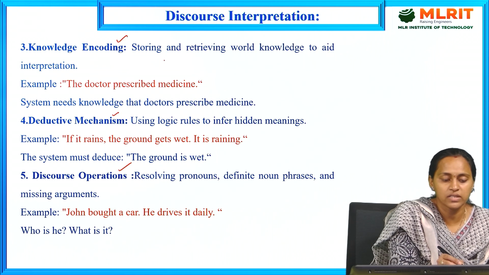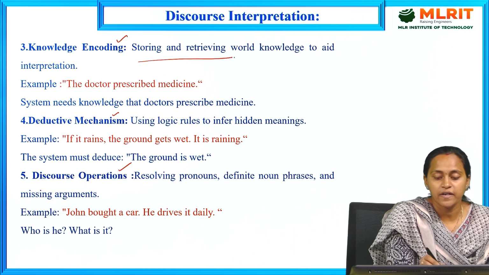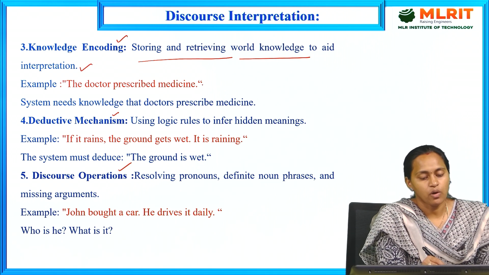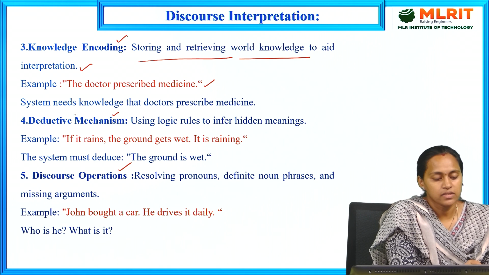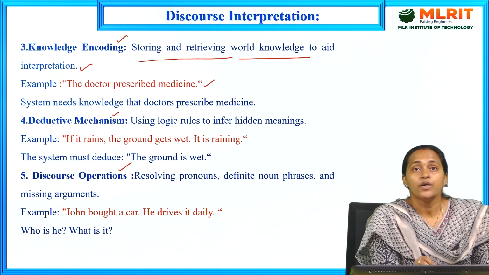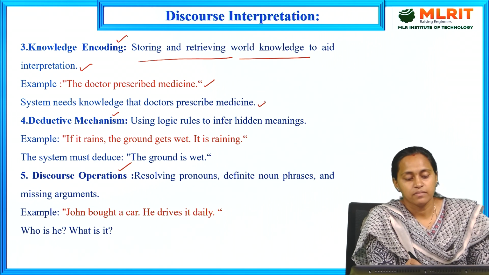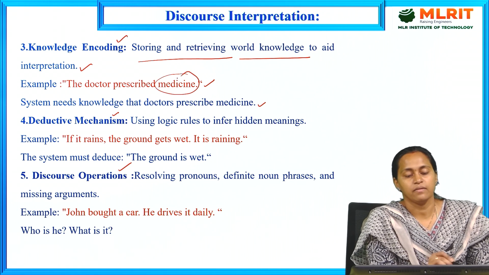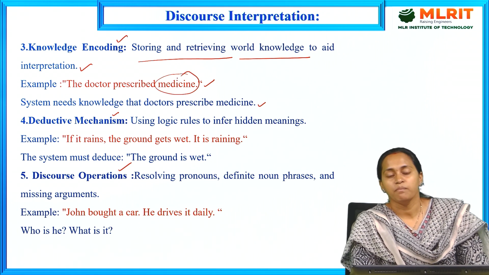Coming to knowledge encoding: storing and retrieving the whole knowledge to aid the interpretation. For example, the doctor prescribed medicine. Here, the system needs knowledge that doctors prescribe medicine. That means the system needs knowledge about the medicine, what the doctor prescribes.